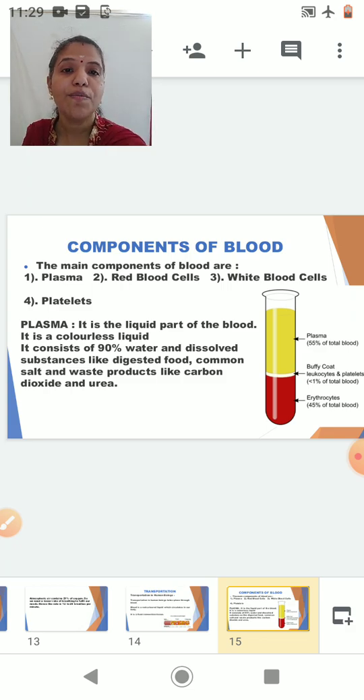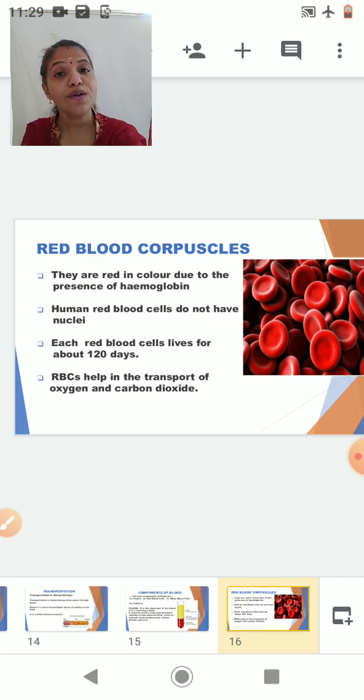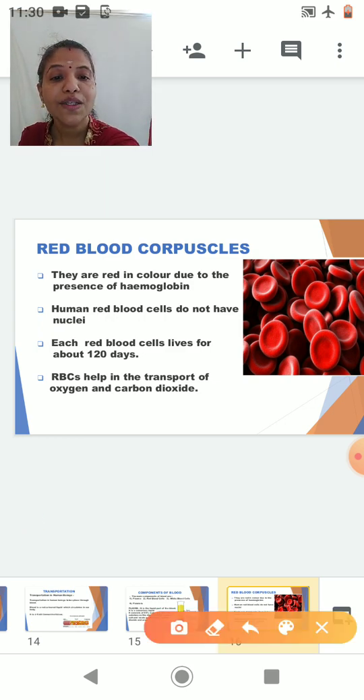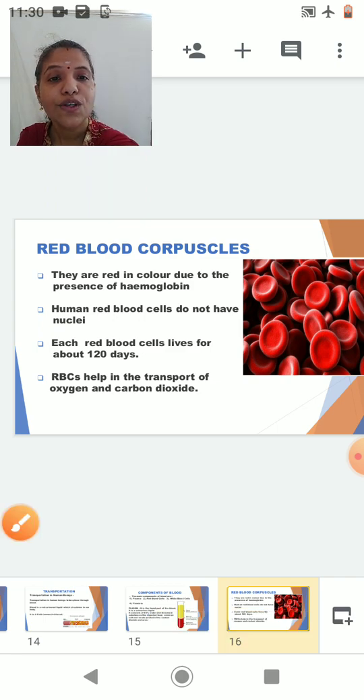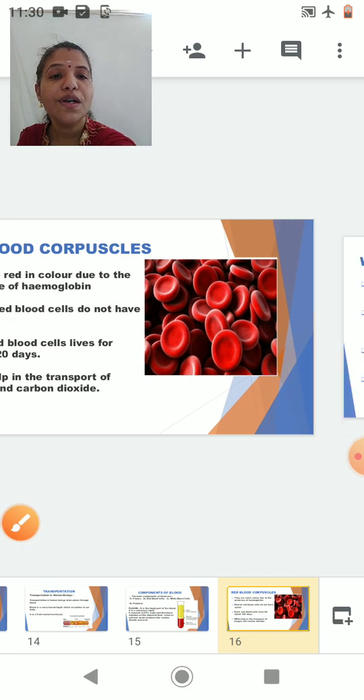So let's go to the next component of blood, and in this we are going to study red blood cells or red blood corpuscles. The red blood cells are red in color because of the presence of hemoglobin. Human red blood cells do not have nuclei. Since they do not have nuclei, they survive only for a limited span of time, and that is 120 days. The RBCs in human beings help in the transport of oxygen and carbon dioxide, that is the respiratory gases. So students, can you see the RBCs here? These are the RBCs.